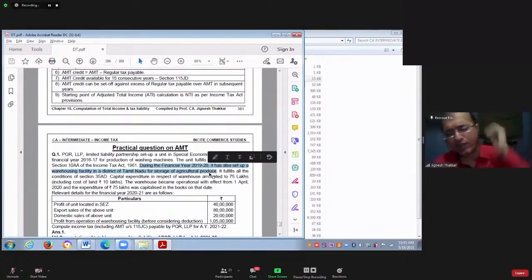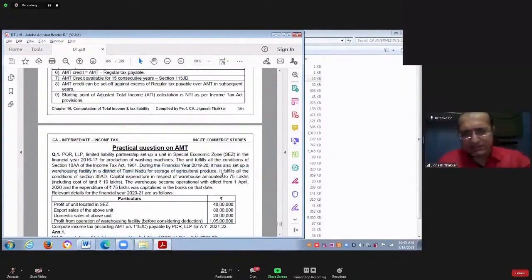If you set up a warehousing facility for storage of agriculture produce, you can claim deduction for capital expenditure in section 35AD specified business. Is that very, very clear?